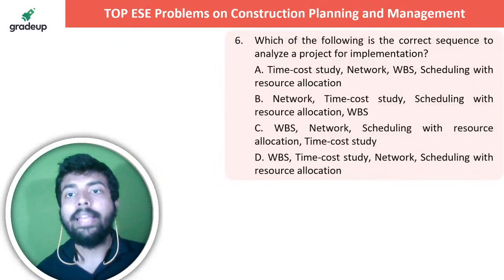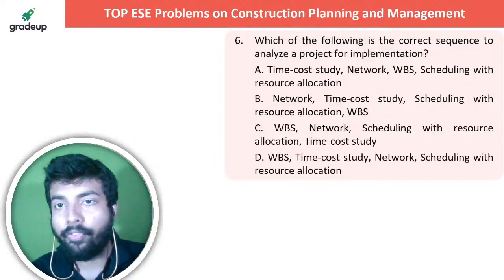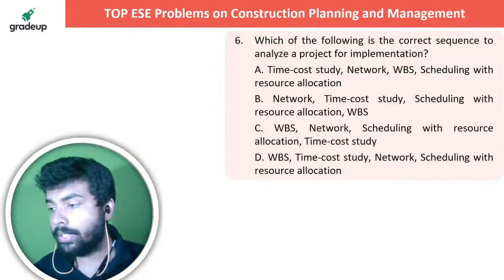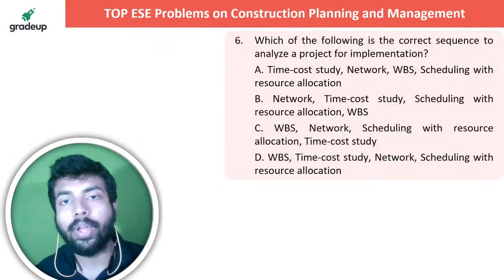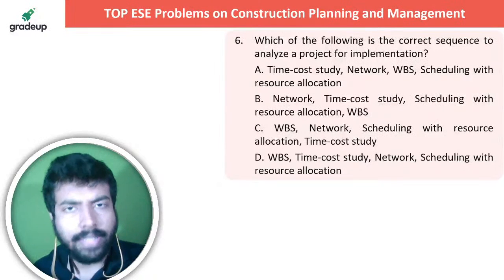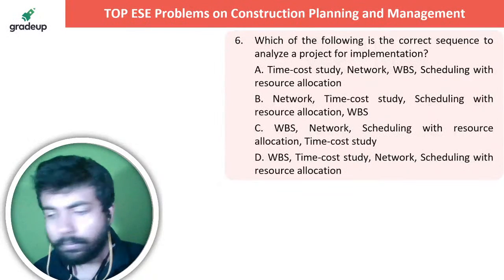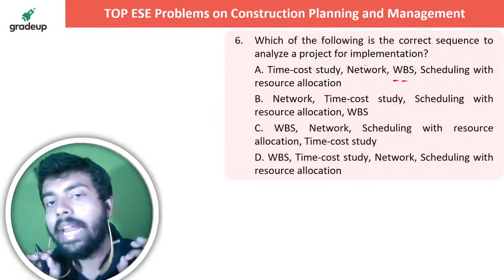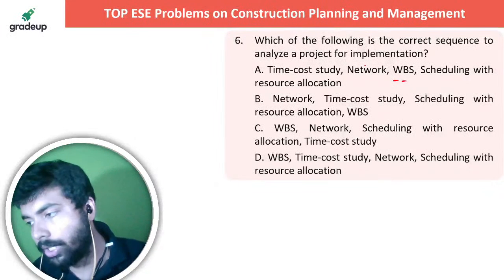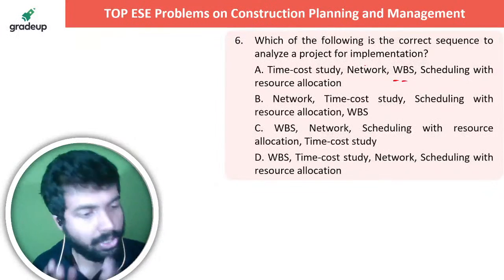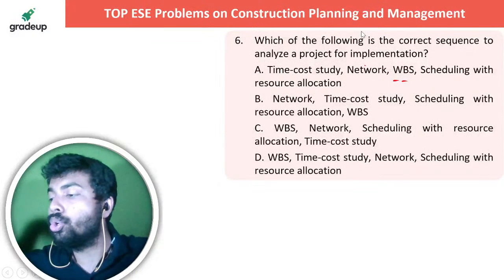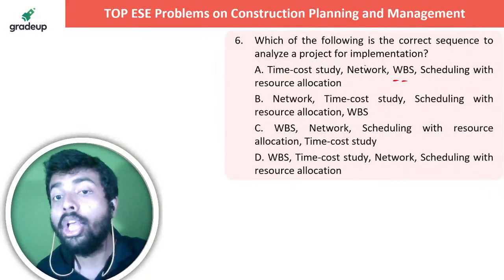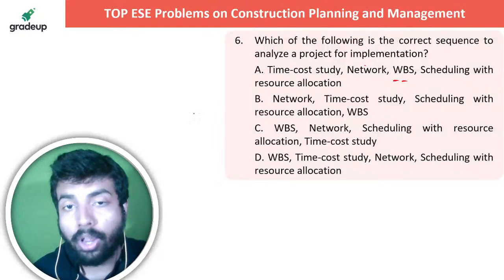Which one of the following is the correct sequence to analyze a project for implementation? Quickly let me know in the live chat section. What is the answer to this question, right? Which of the following is the correct sequence to analyze a project? So देखो, first of all it's evident that WBS जो है वो पीछे नहीं रह सकता है. WBS is the first thing to be done in any project. That is known as the work breakdown structure, which you always recommend first, that this should be the map, road map actually. First I should do this, after that I should do this. So first of all do this always.